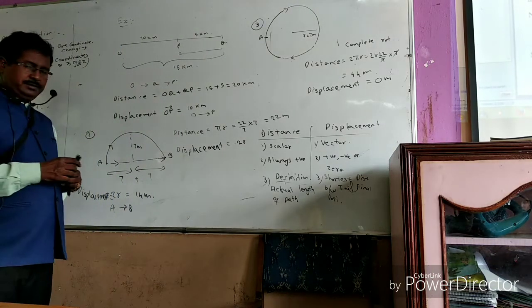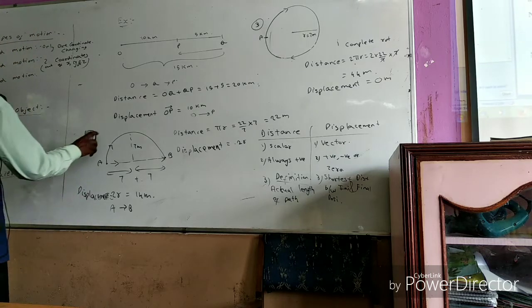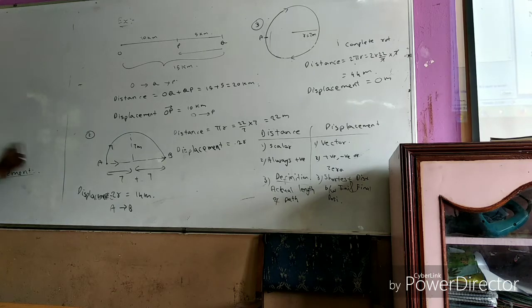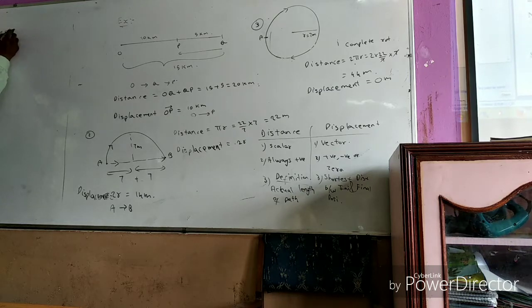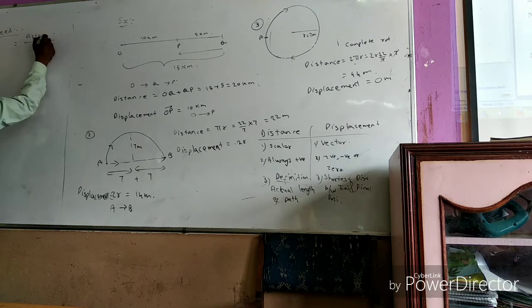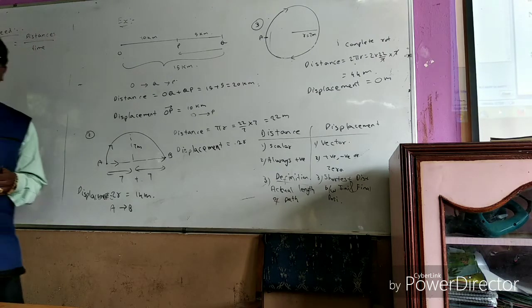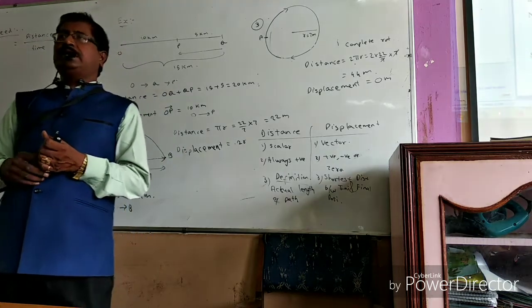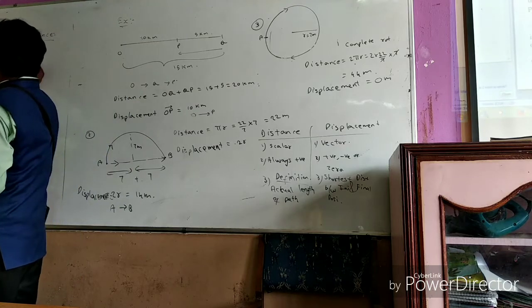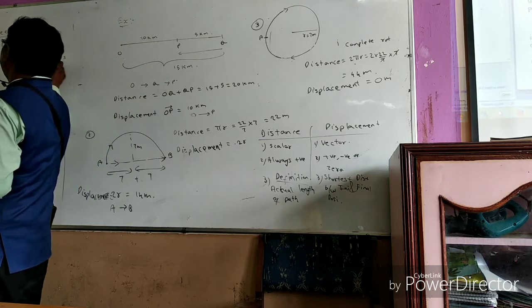Next, what is meant by speed? Distance traveled per unit time is equal to speed. Speed is nothing but distance traveled per unit time. The distance traveled per unit time is called speed. The SI unit of speed is meter per second.